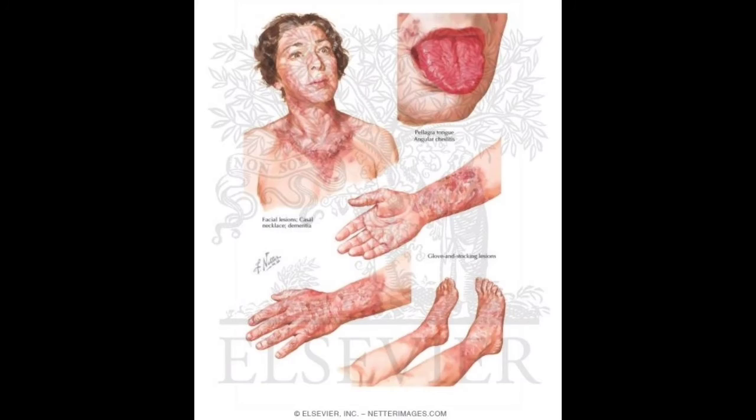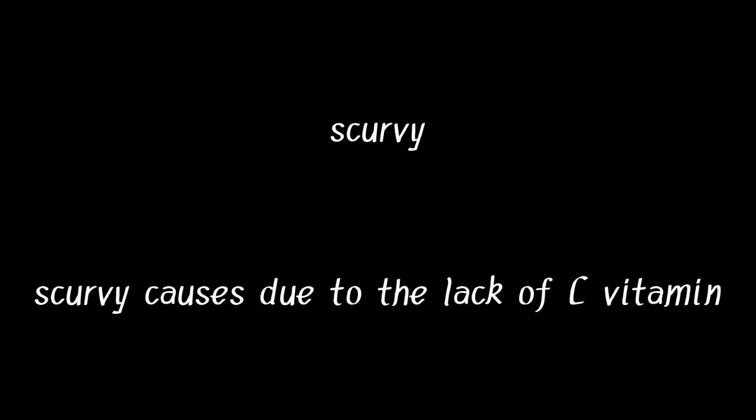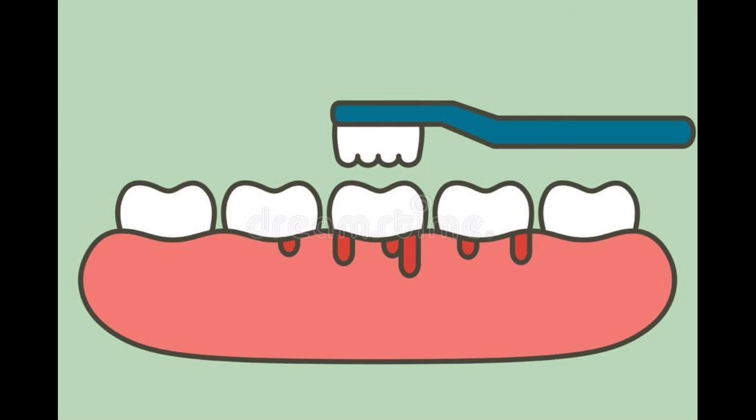Next one is pellagra. Pellagra is caused due to the lack of vitamin B2, that is riboflavin. Inflammation of skin, diarrhea, and memory loss are some of the signs or symptoms for this pellagra. Next one is scurvy. Scurvy is caused due to the lack of vitamin C. Bleeding gums, internal bleeding, and delay in wound healing are some of the signs or symptoms for this scurvy.